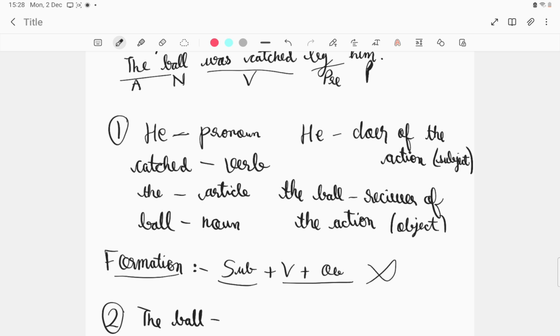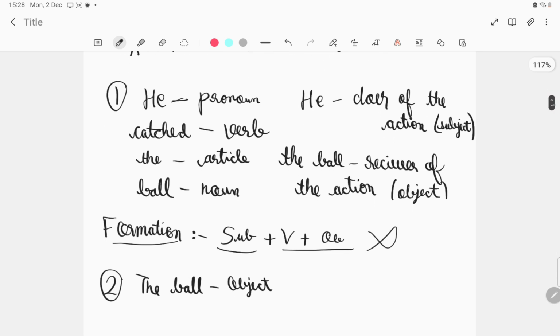Here also, the ball is only the receiver of the action. The ball was catched by him, so ball was catched. It's not the ball catched, ball was catched. So the action is still done by him, but the formation has been changed. So the ball here is again the object, the receiver of the action. Then was catched is the verb, by is the preposition.